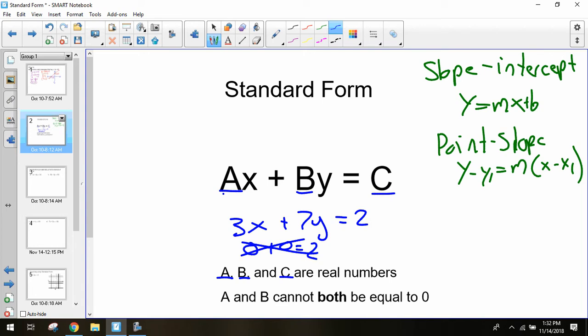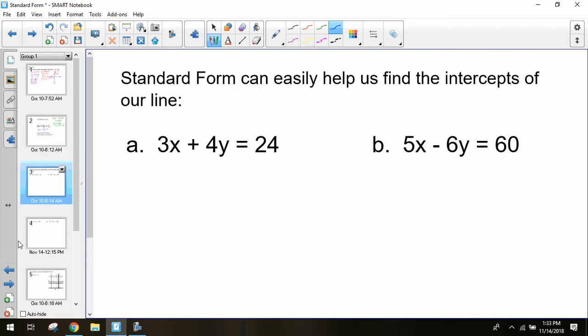With our standard form, the main reason we have this is because it's very helpful with solving for those intercepts. And so, it is kind of complicated having to remember what's my slope-intercept, what's my point-slope, what's my standard form, and keep them straight, but they do all come in useful in different situations. Specifically, standard form comes in useful when we're looking for an x-intercept or y-intercept. So let's see an example of how to solve that.